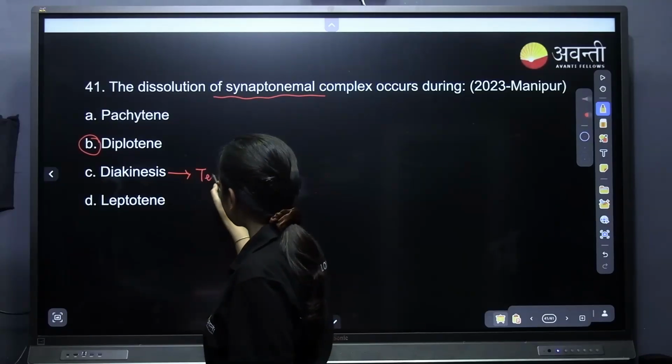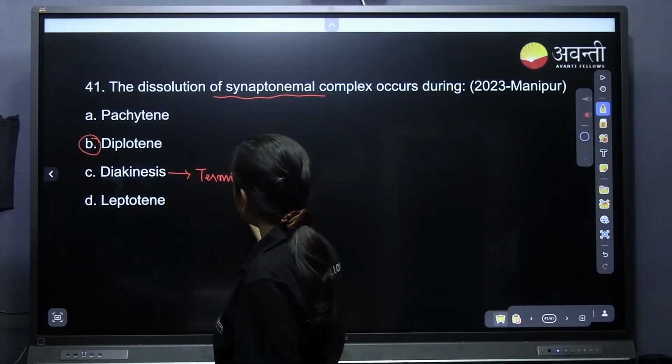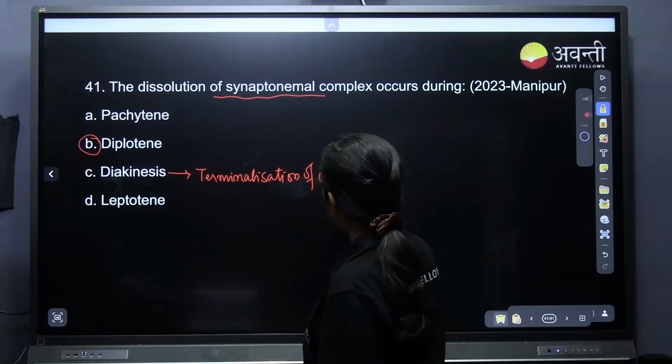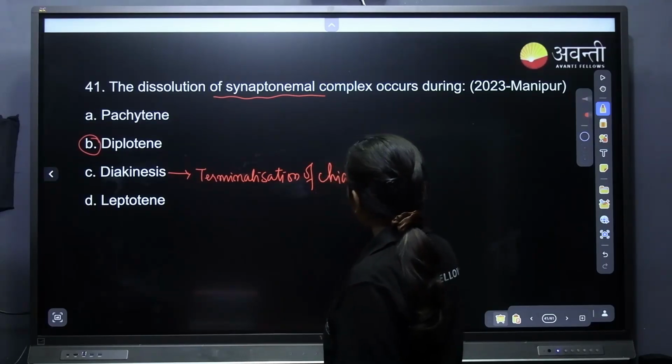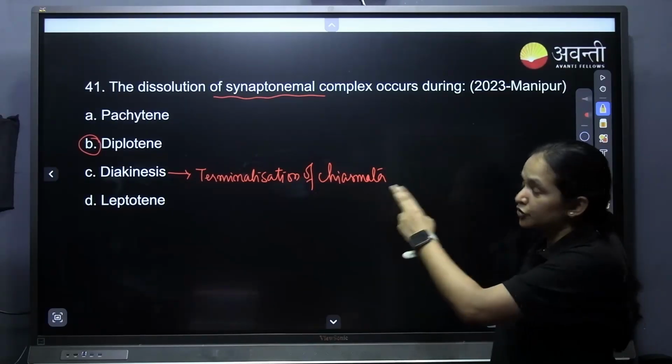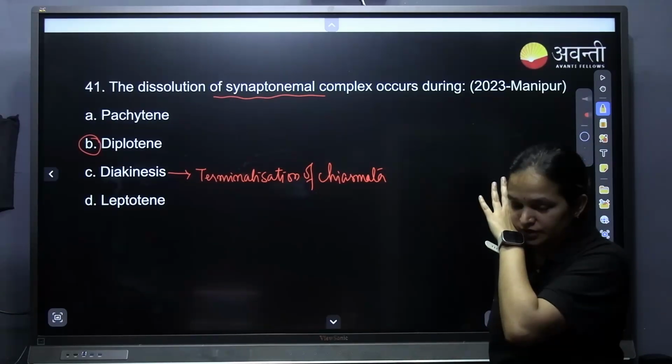In diakinesis, it is terminalization of chiasma or chiasmata. In diplotene, it will be dissolution of synaptonemal complex. Understood?